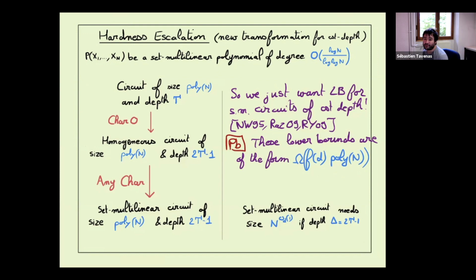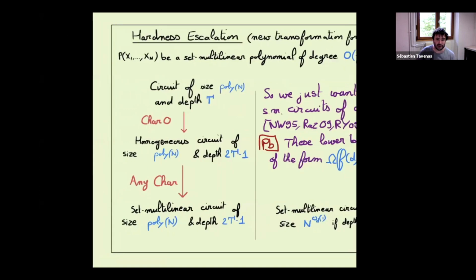are of this form. Something completely exponential, f is 2 to the d, something like that. But what we call the FPT lower bound, where we have something exponential in d, but still poly in n. And the problem for us is that d is very small, and we need something superpolynomial. So we cannot use this lower bound. And if we want something like that, let's say a non-FPT lower bound, to do something similar with parameterized complexity.